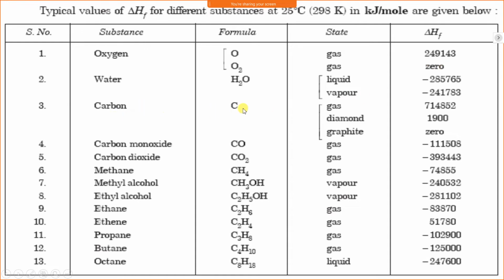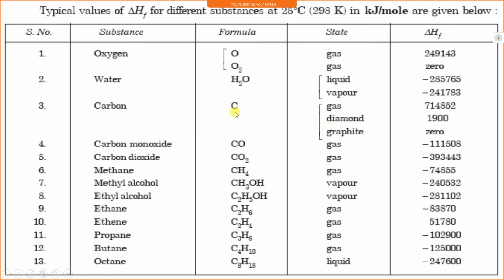Now carbon, C. Carbon can be a gas, diamond, or graphite, but naturally available carbon is graphite. Naturally available carbon is graphite. We can say graphite is the most stable state of carbon.